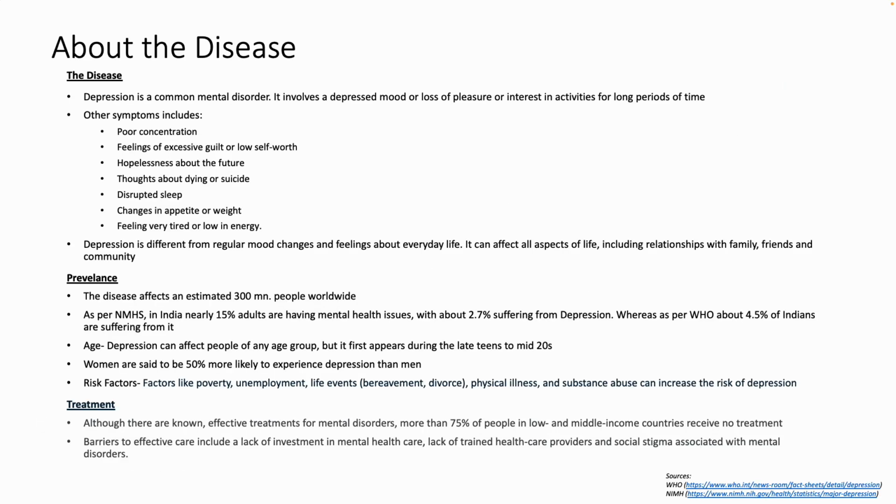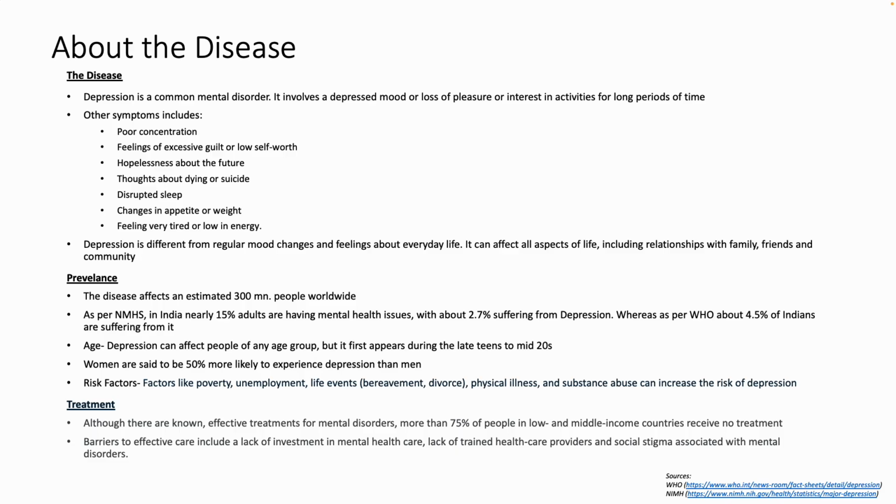So I will quickly talk about the disease. This is data related to student depression. As you know, depression is a common mental disorder, and it involves a depressed mood or a loss of pleasure or interest in activities for a long period of time. Some of the other symptoms include poor concentration, feeling of excessive guilt or low self-worth, hopelessness about the future, thoughts about dying or suicide, disrupted sleep, changes in appetite or weight, feeling very tired or low energy, overall energy.